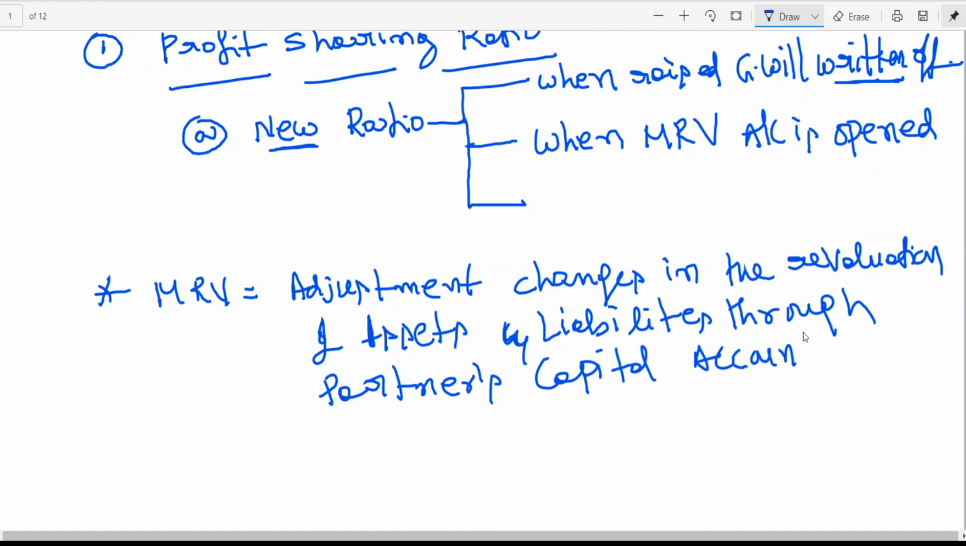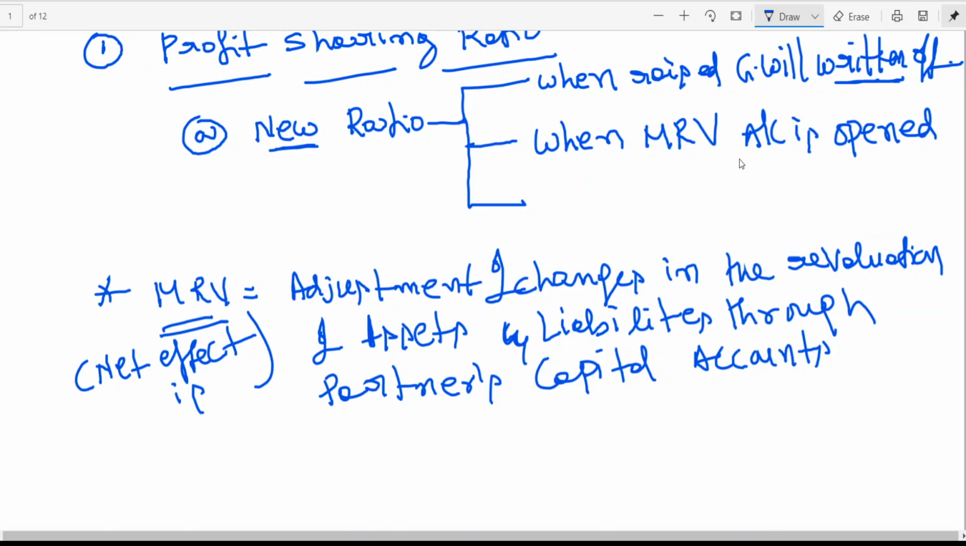Through partners capital account is called the memorandum revaluation account. That means it's just like raising the asset and writing off the asset, raising the liability, writing off the liability. The net effect is through partners capital account. So the MRV net effect is the adjustment of changes in the revaluation of assets and liabilities through partners capital account.